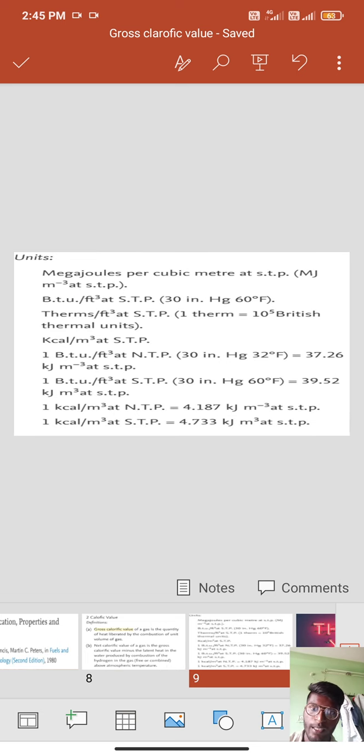Units: megajoules per cubic meter at standard pressure, STP condition.